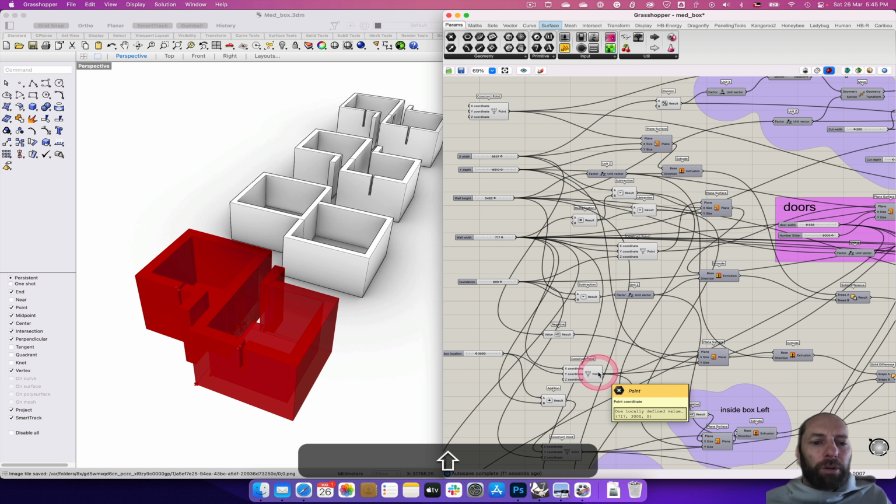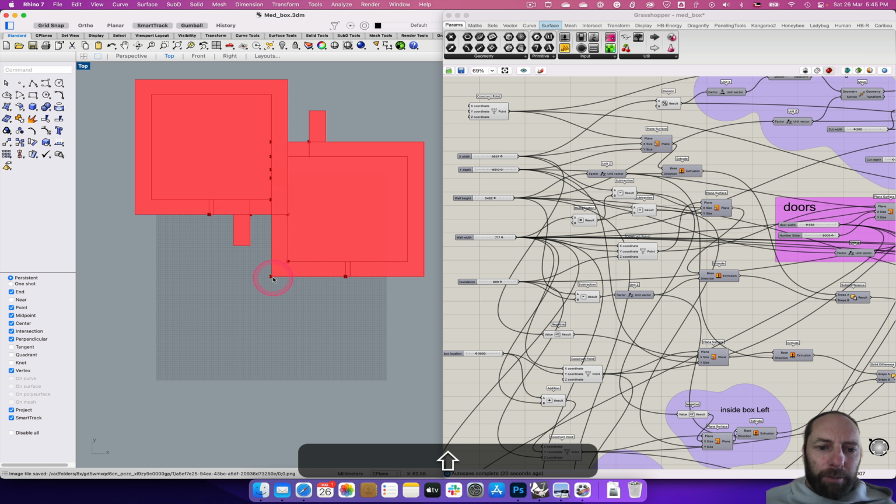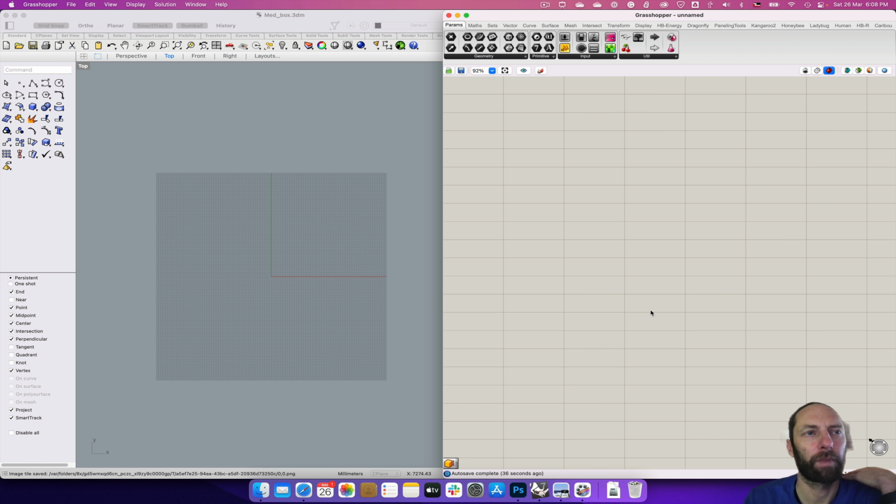So we're going to go through and figure out how to do that. I'm just going to come in to here. You can see there's quite a lot of things happening in the top view. But what I've done is we've created this point here, which is at the start, and then we've based everything off of that. So we're going to use this as a way to start marking those. Okay, so we're going to start with a new canvas in Grasshopper and see what we can create.